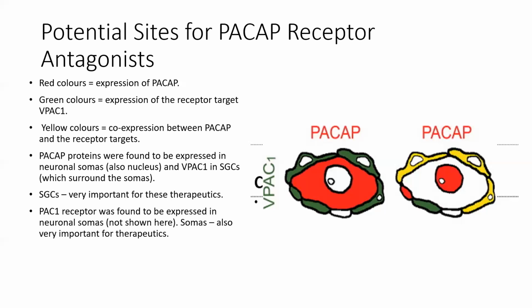But remember, the PAC1 receptor has a high affinity for PASAP. The results of this research revealed that this was expressed in neuronal somas only in humans and rodents, and this is not shown in the diagram to the right, by the way. So the somas should also be a high priority site for PASAP therapeutics.